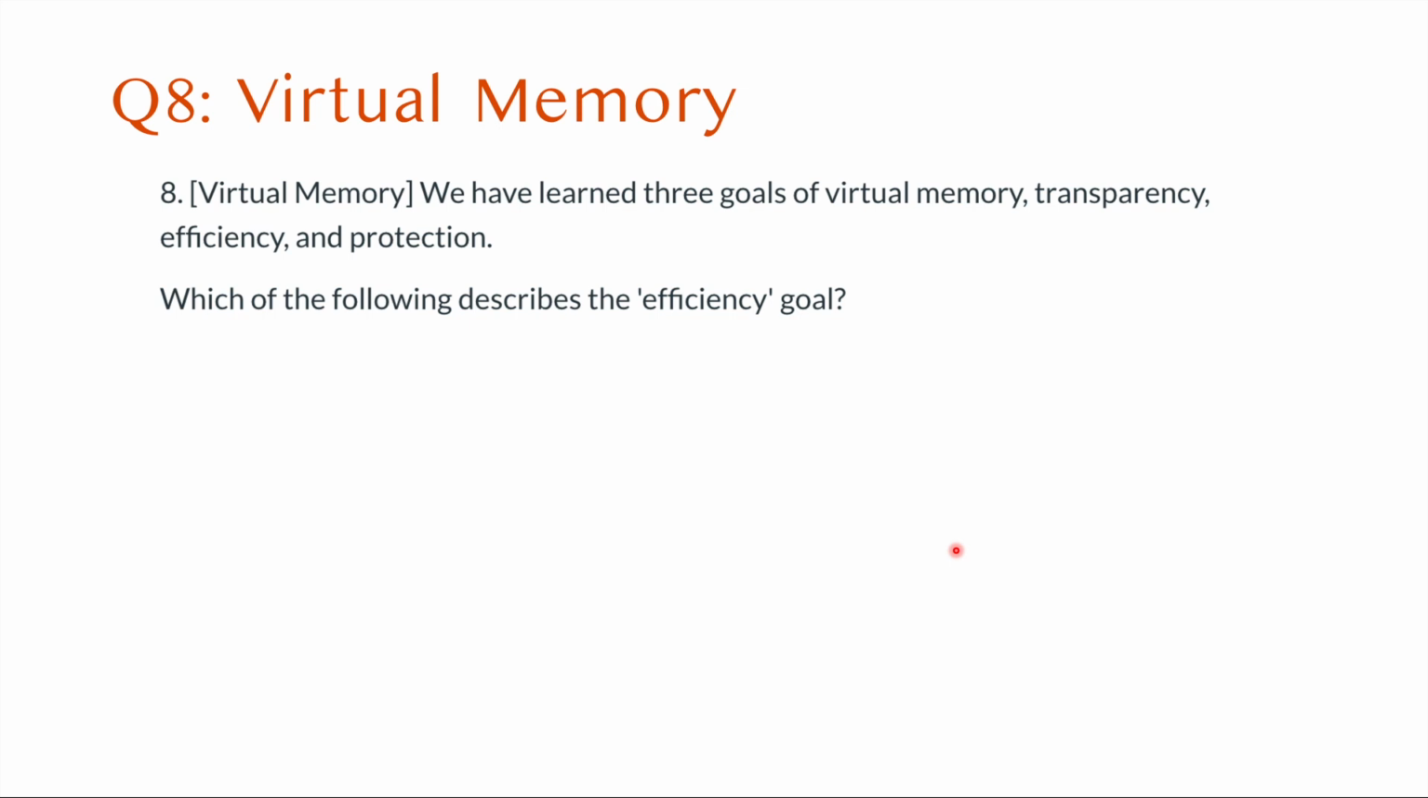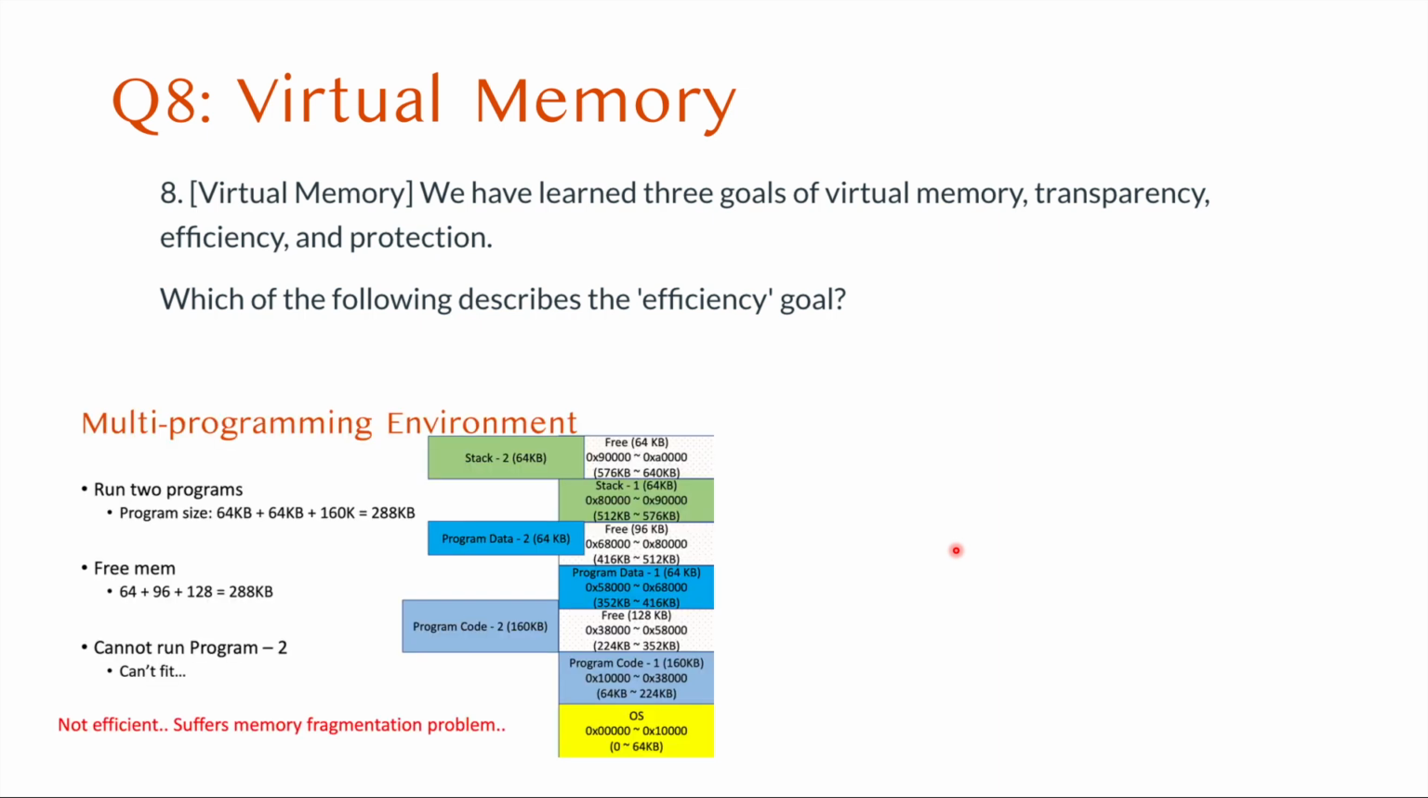And then next question is about the virtual memory. We have learned the 3 goals of the virtual memory: transparency, efficiency, and protection. And which of the following describes the efficiency goal? You can also refer to the part of the slide that describes the efficiency, and that mentions the memory fragmentation problem.